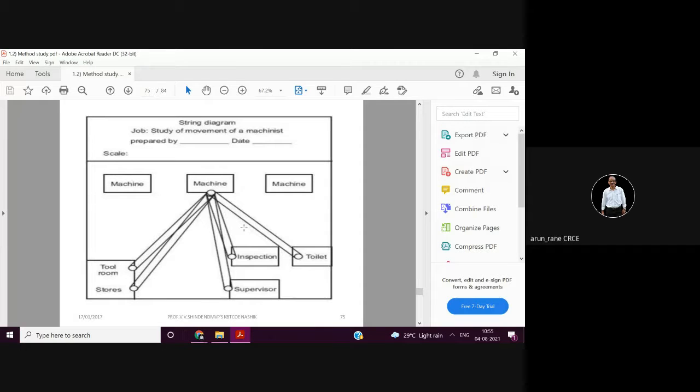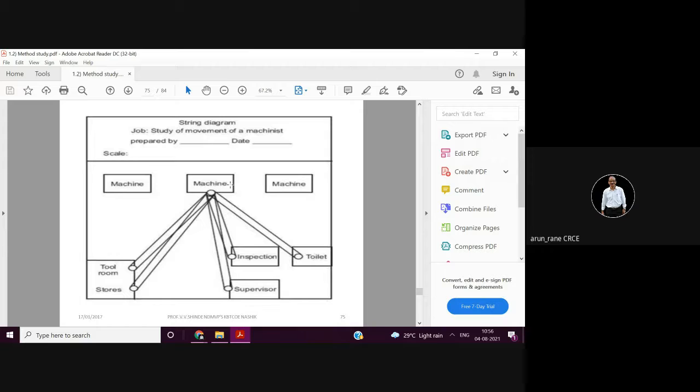These are real cases. So the worker can be questioned, why are you going so many times to the toilet, what is the problem. If he says there is a health problem, then you go to the doctor. That means you are not medically fit, so take a rest if possible.